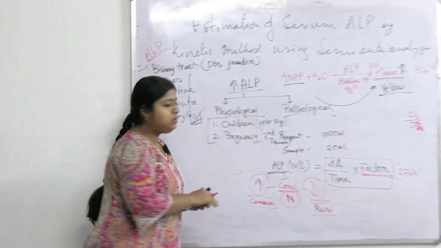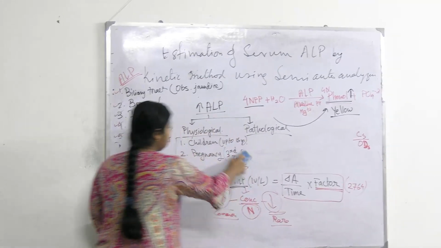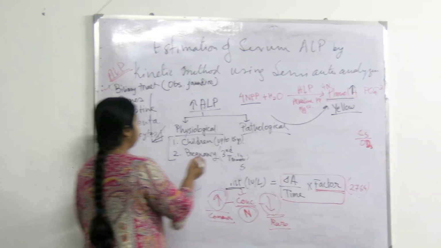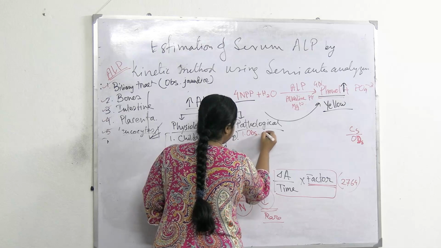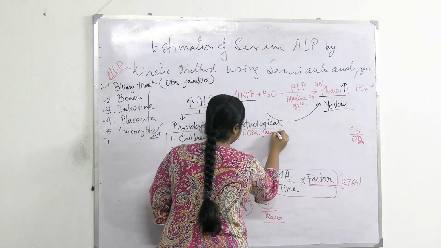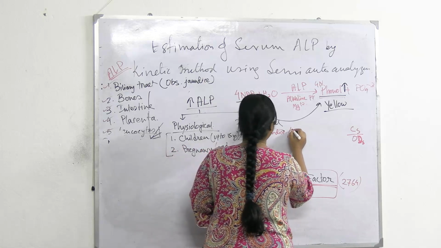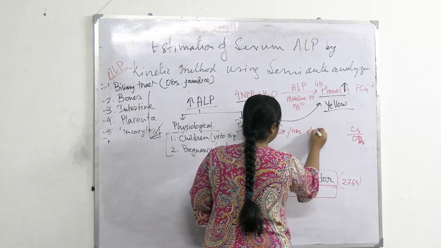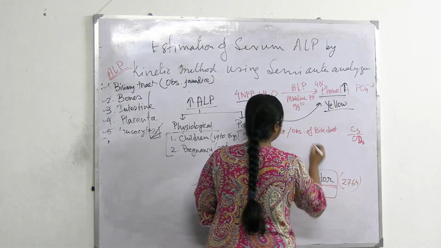In pathological cause, number one will be obstructive jaundice or obstruction of bile duct. ঠিক আছে?